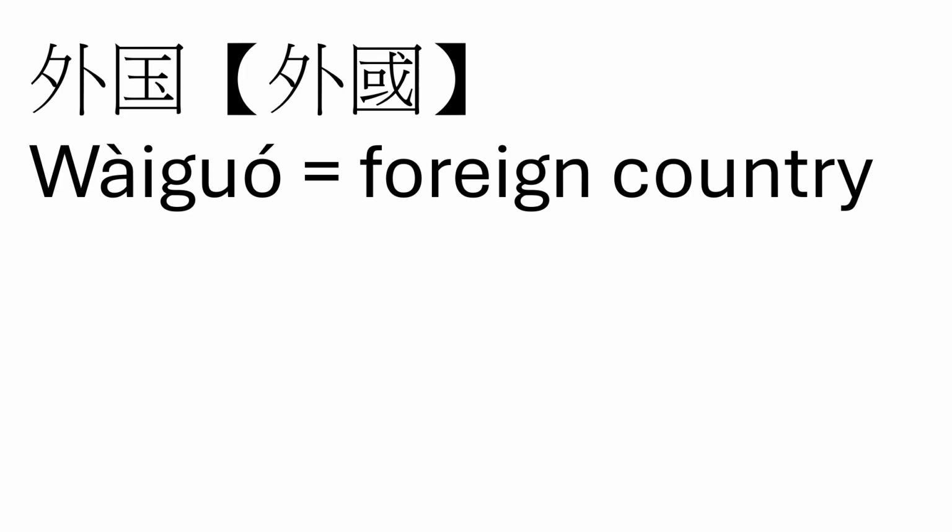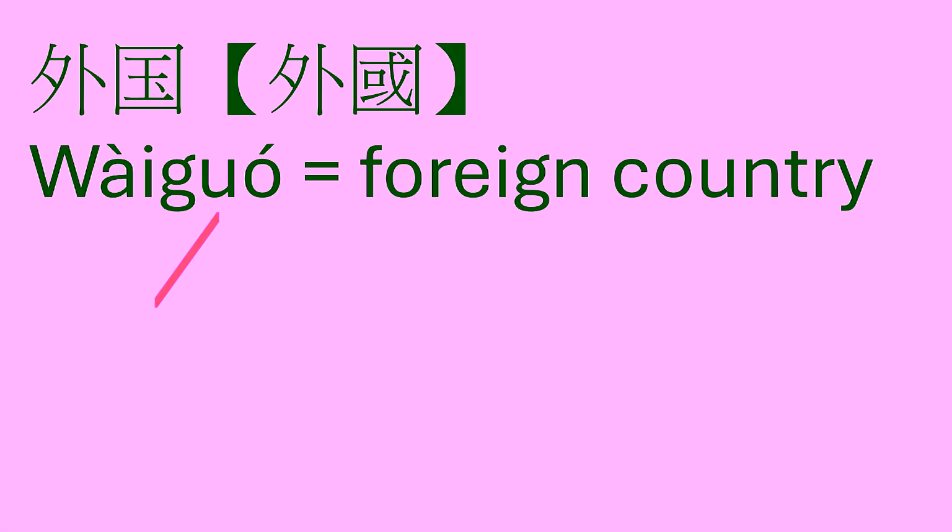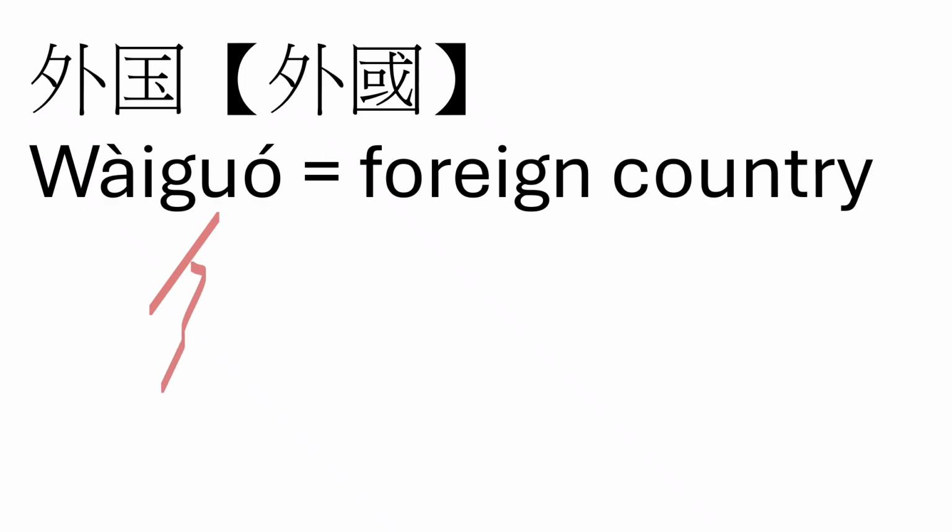Next on the list is 外国, foreign country. 外国 starts with this Y, which means outside. Y has a radical that should be familiar. That is the evening radical. Then we have a horizontal line in the middle and a little dot on the right-hand side. 国 should be familiar to everyone. That is the same 国 that we learned in 美国 and 中国. So 外国 is foreign country.